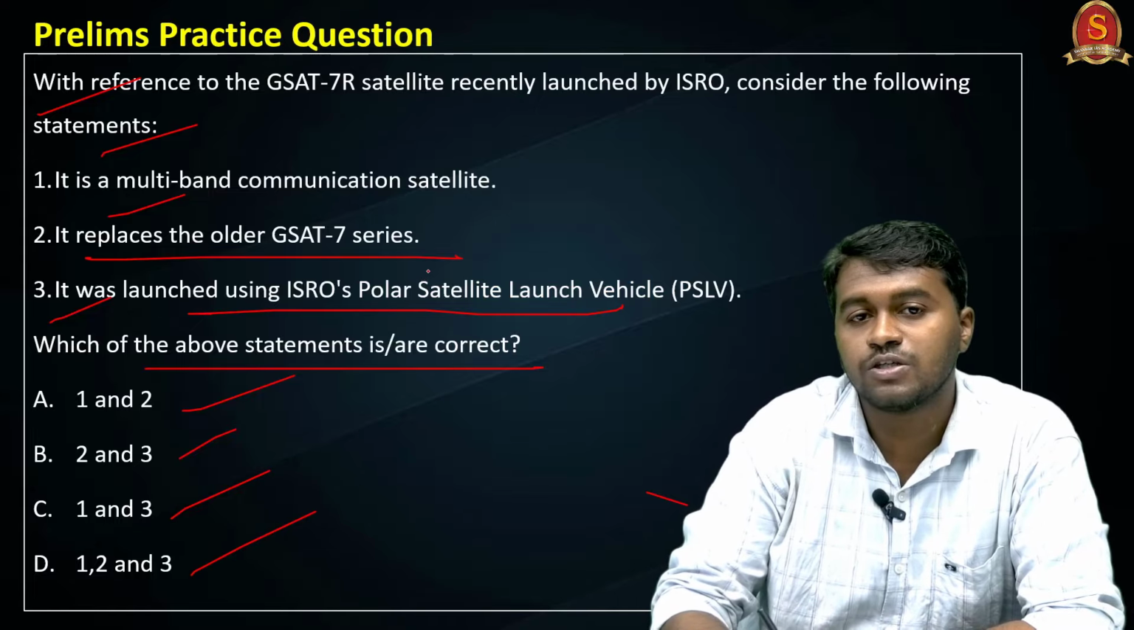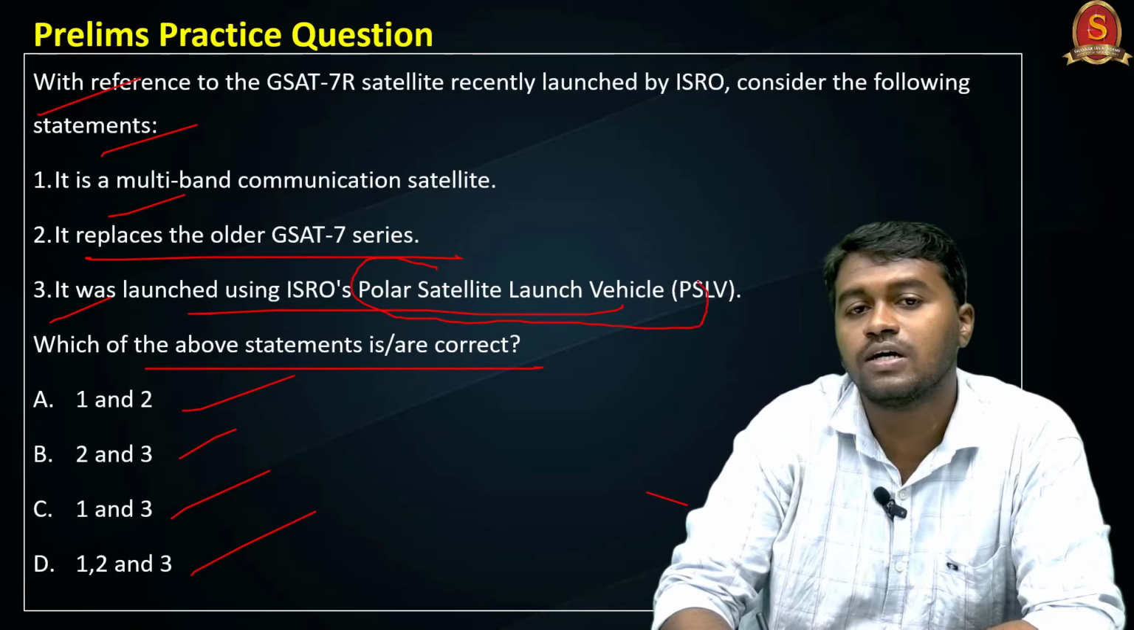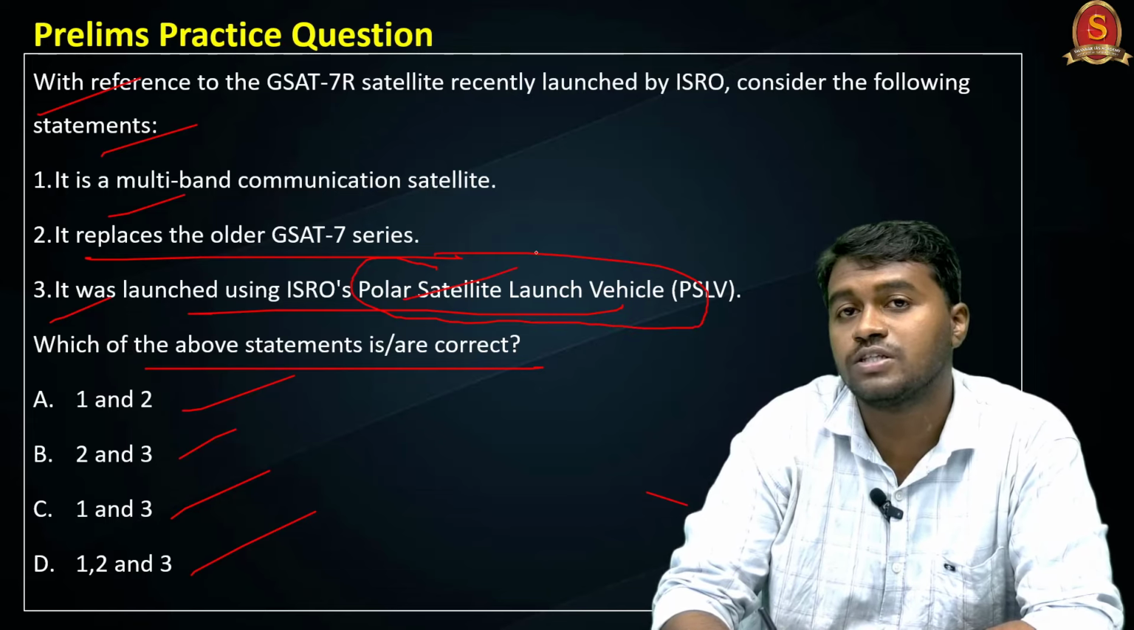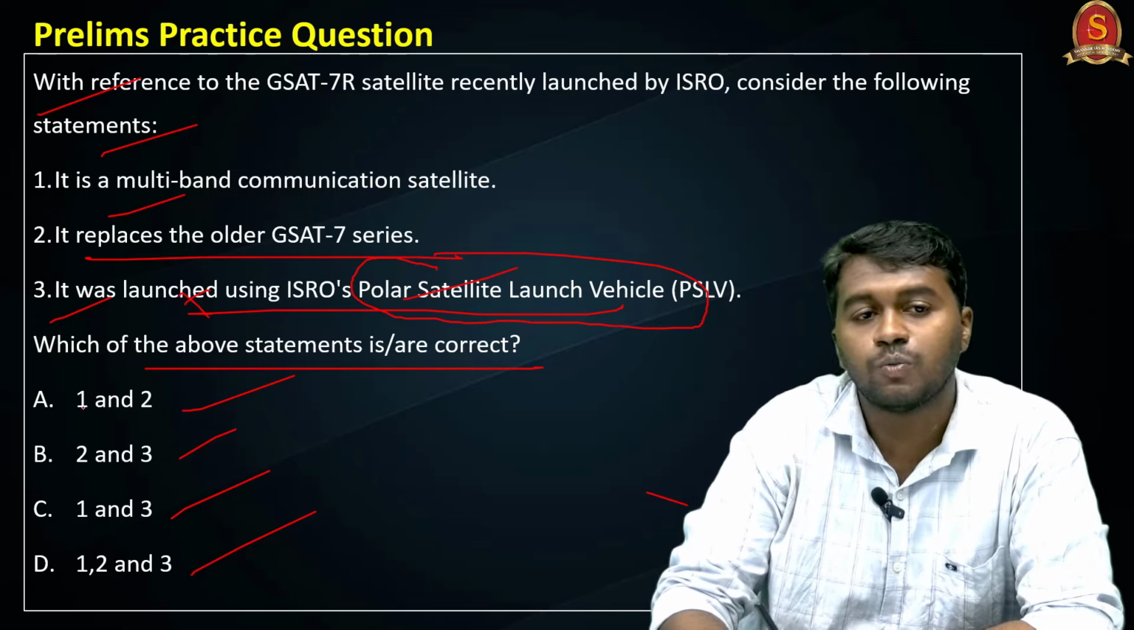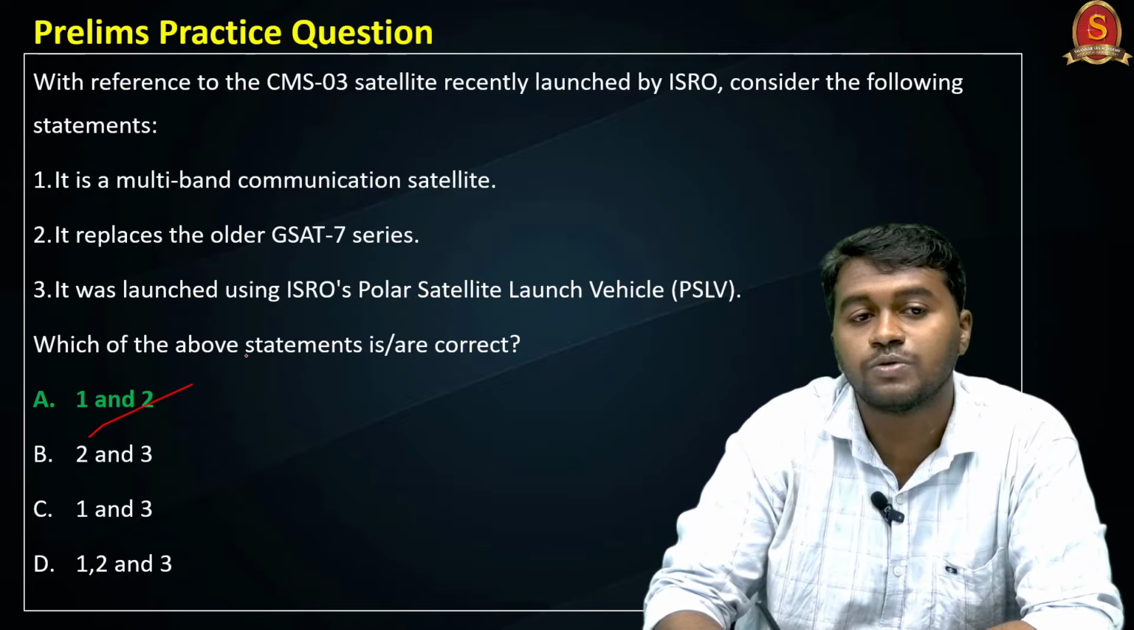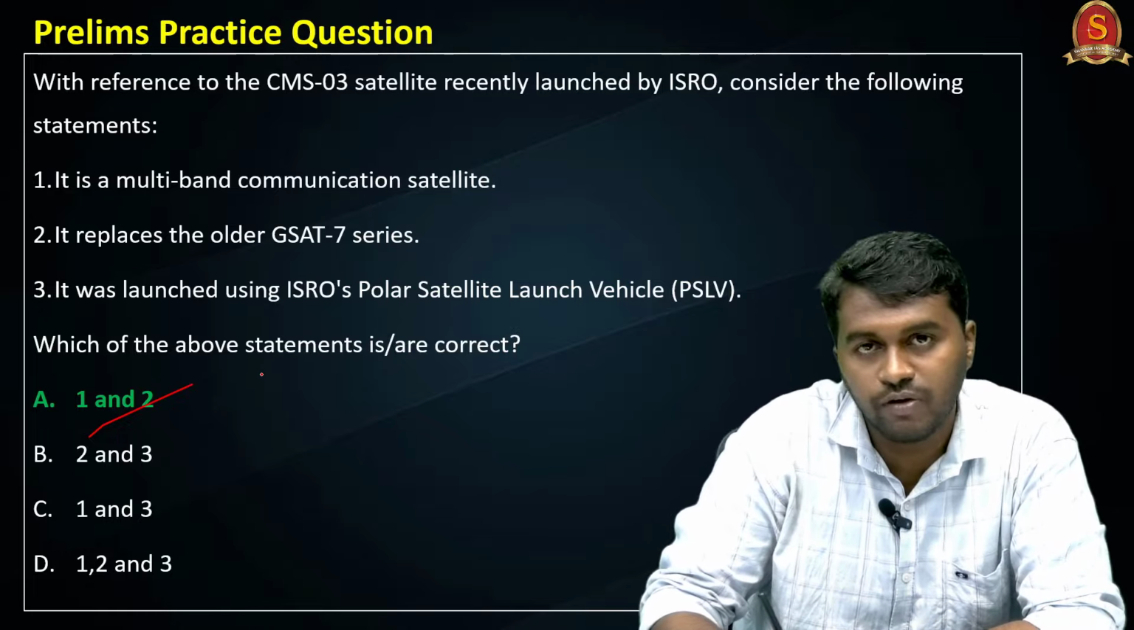So from our discussion, we can see that we did not use the Polar Satellite Launch Vehicle. We used the GSLV. So therefore, statement 3 is incorrect, while statements 1 and 2 are correct. So the correct answer will be option A, 1 and 2 only. So with this, we will move to the next chart.